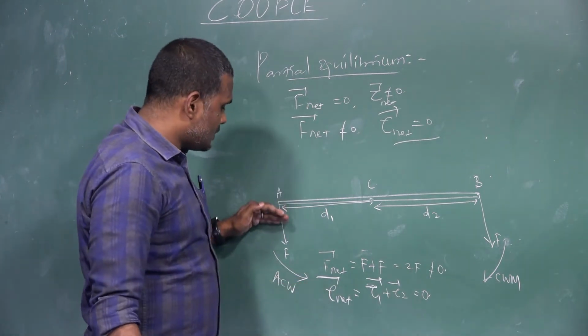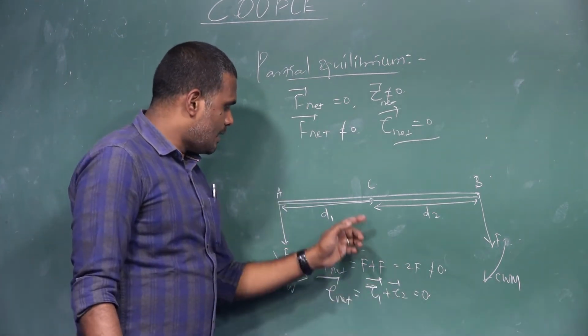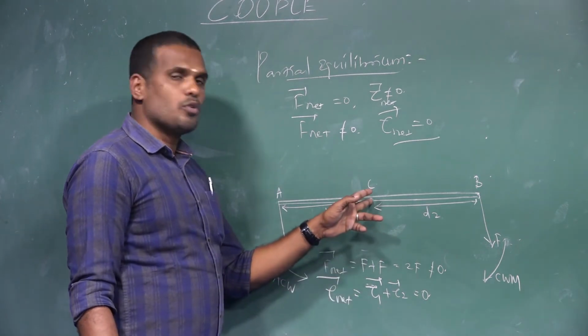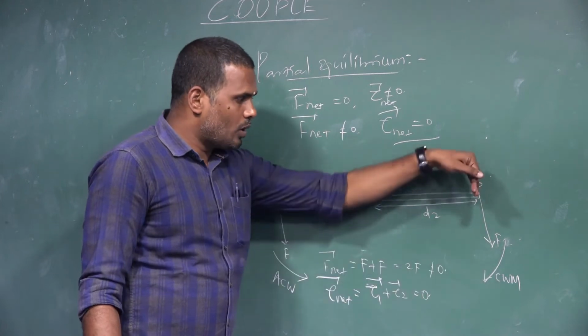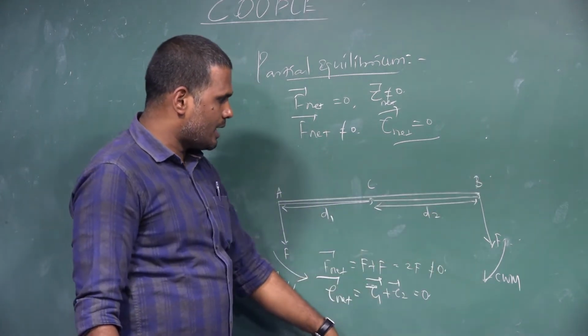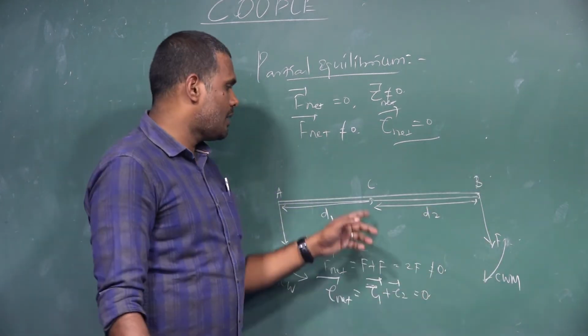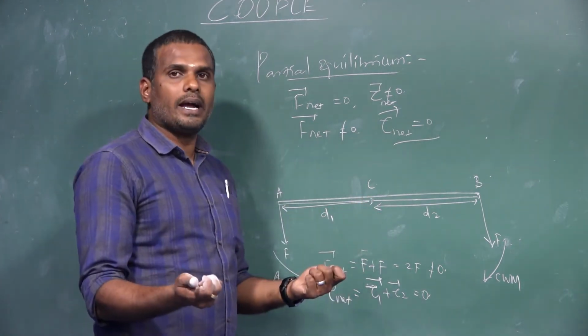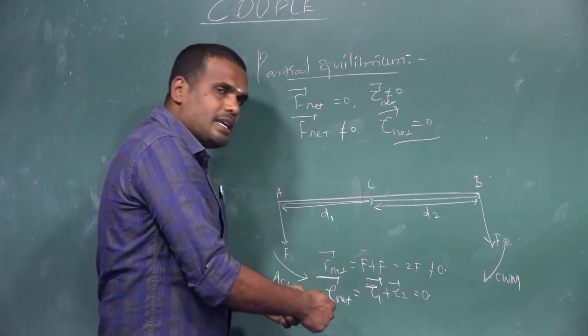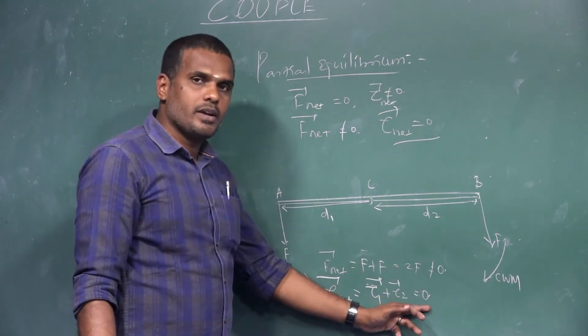The force at end A tends to make the rod rotate in the anti-clockwise direction about the point C, whereas the force acting at the end B will make the rod rotate in the clockwise direction, producing a clockwise moment about the point C. These two moments have equal magnitude but act in opposite directions, so the net torque will be equal to 0.